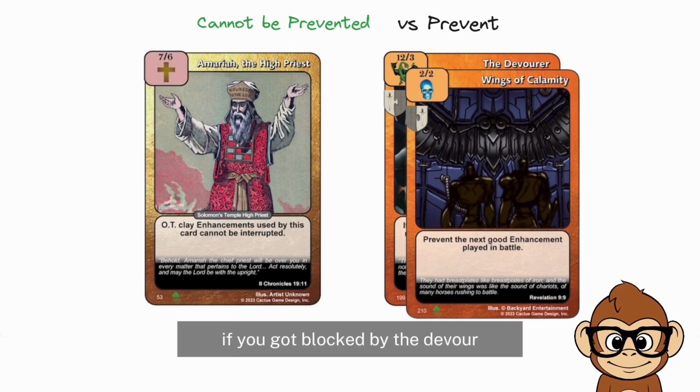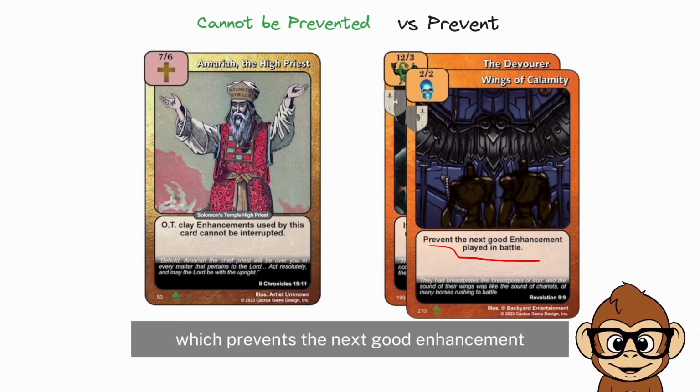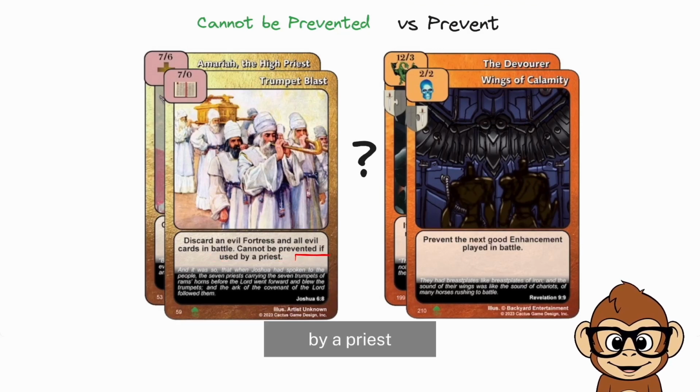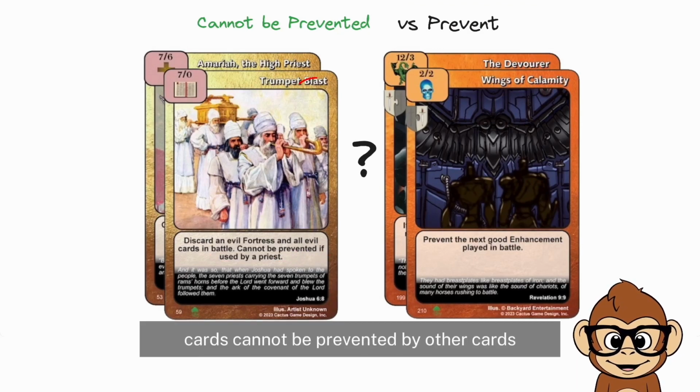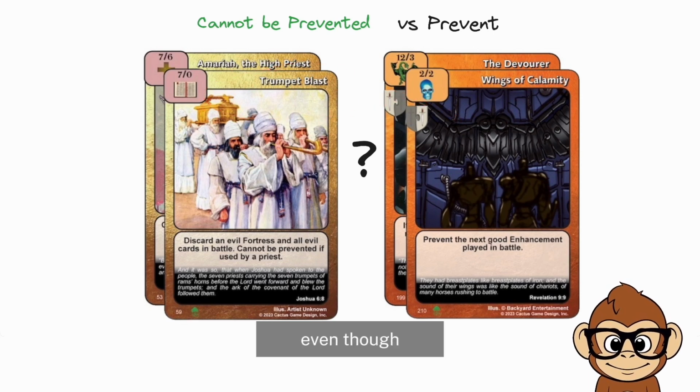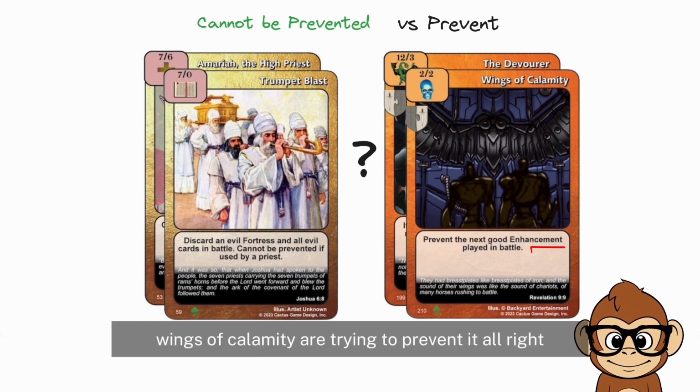What would happen if he got blocked by the Devourer equipped with Wings of Calamity, which prevents the next good enhancement? But then he plays a card that says cannot be prevented if used by a priest. So yes, cannot be prevented cards cannot be prevented by other cards. So this effect would happen even though Wings of Calamity are trying to prevent it.